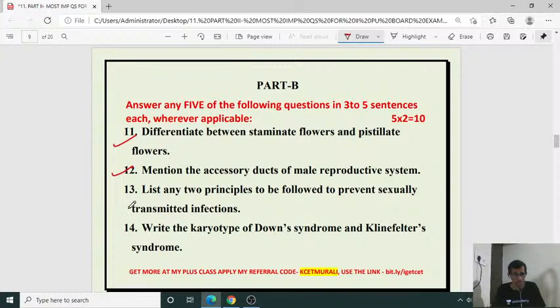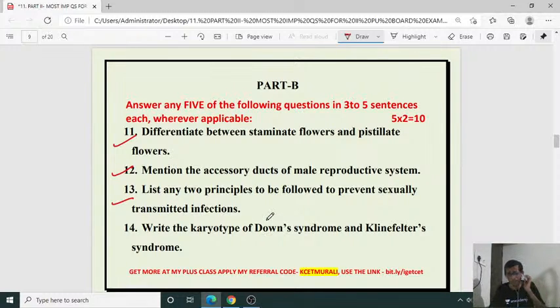The primary sexual organ of male is the testis, and it is associated with the accessory ducts. Which are the associated ducts? Accessory ducts include rete testis, vasa efferentia, epididymis, and vas deferens. So that is coming under human reproductive biology, isn't this question? Then 13th question. List any 2 principles to be followed to prevent sexually transmitted infections or sexually transmitted diseases.